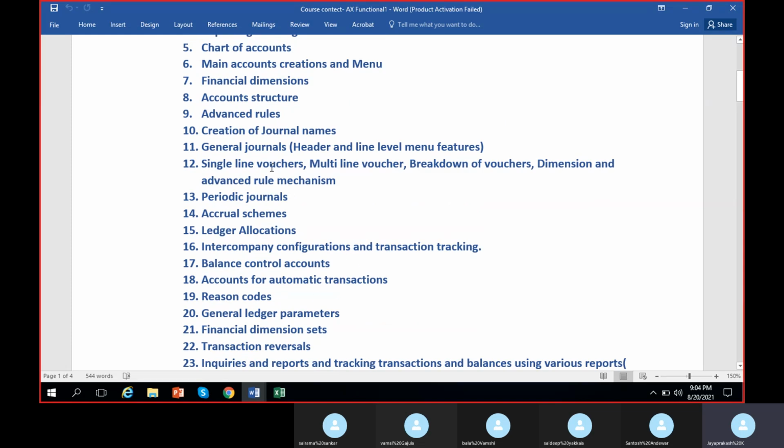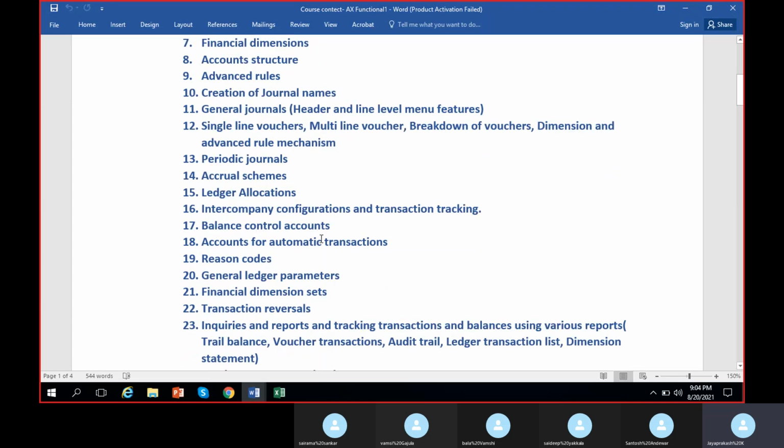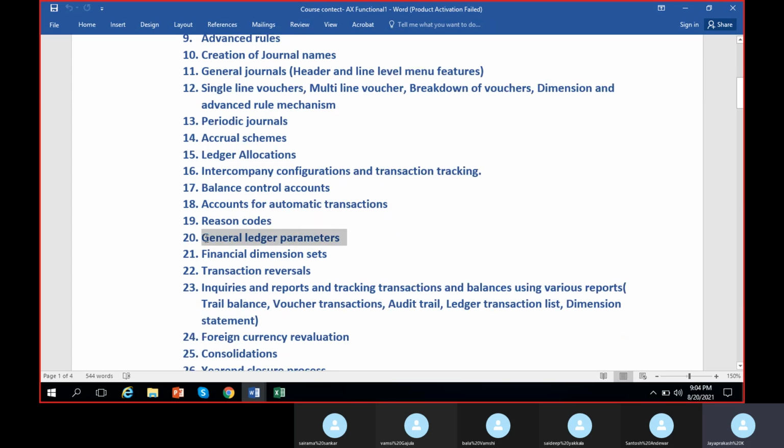So single line vouchers, multi-line voucher breakdown, periodic journals, accrual schemes done, ledger allocations done, intercompany done, balance control done, account for automatic transaction done, reason codes done, general ledger parameters is there. We'll discuss it in the last. Okay. Financial dimension sets done. So transaction reverse will be covered in the inquiries and reports. So in the next class we'll see these inquiries and reports.